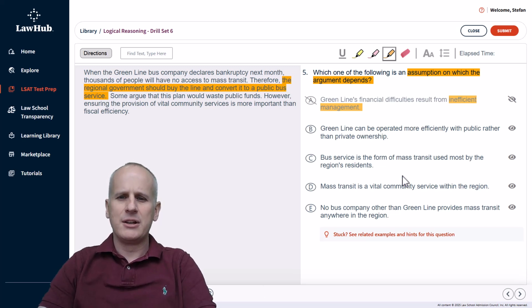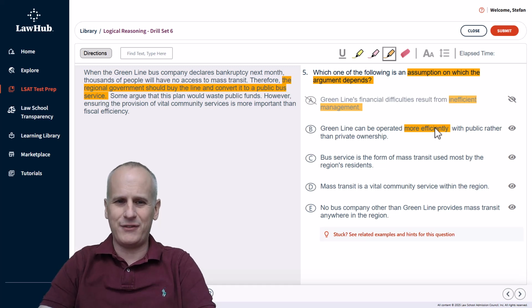Then choice B, Green Line can be operated more efficiently with public rather than private ownership. Well, this may just seem like a good idea, but we're not concerned with efficiency in this argument. We're concerned about providing the vital community services, and saying that the Green Line Bus Company and its services have to be a vital community service.